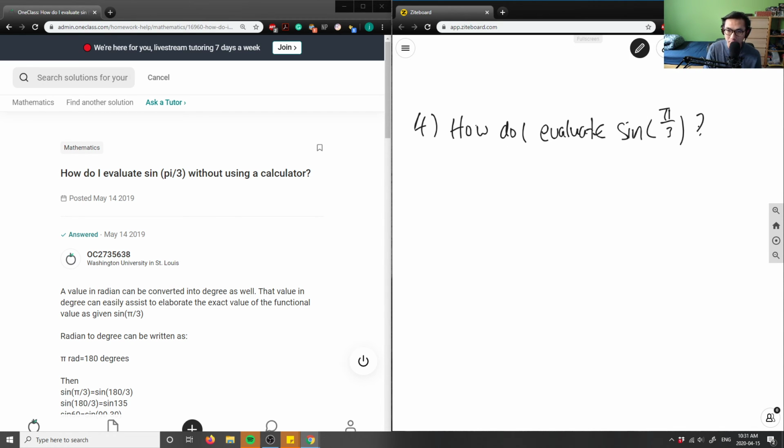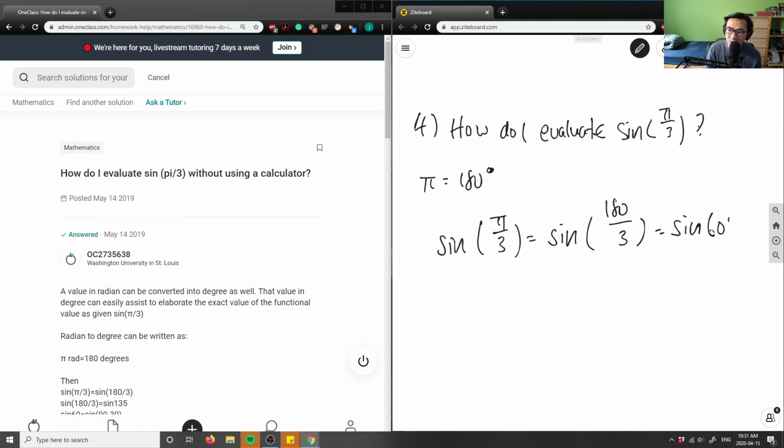So if pi equals 180 degrees, then sine pi over 3 equals sine of 180 degrees divided by 3, which equals sine 60.